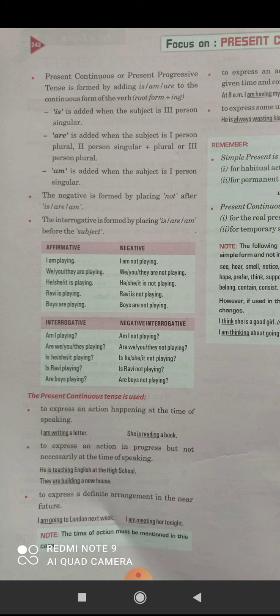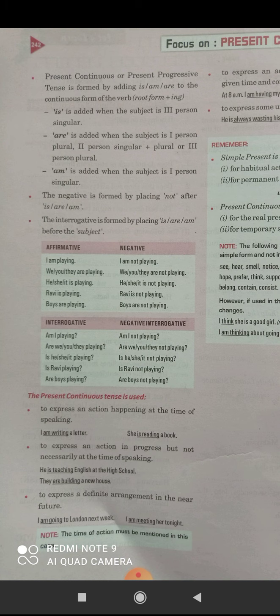Clear? Is she lying? Negative interrogative. Negative interrogative is used by placing is, am, are, then subject, then not after that. Okay. Am I not playing? Are we not playing? Is she not speaking?